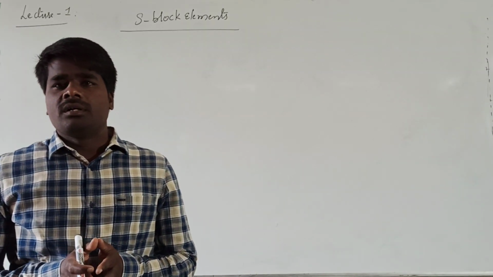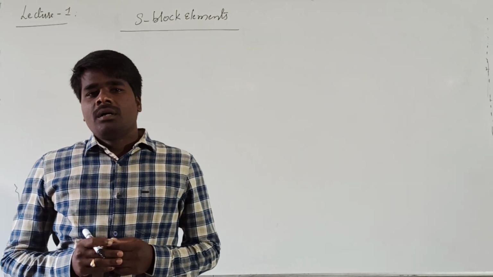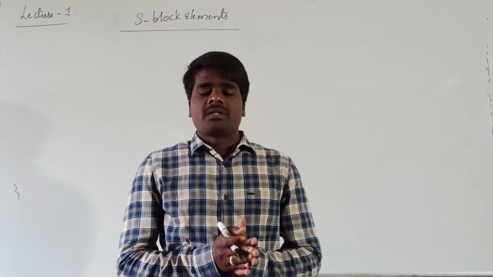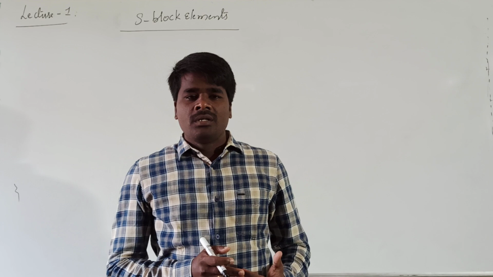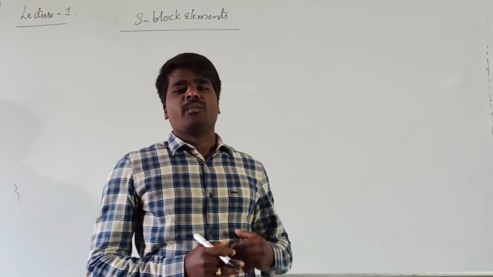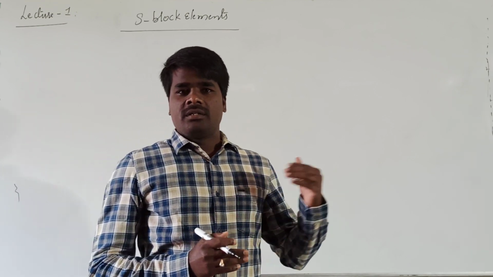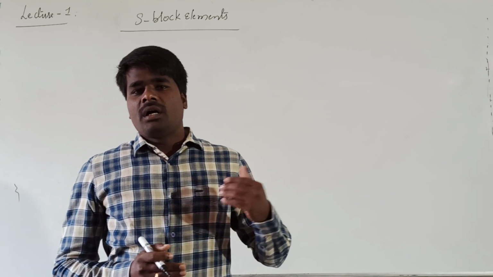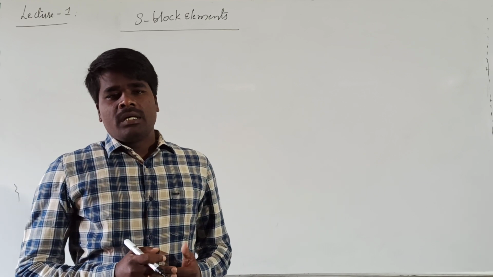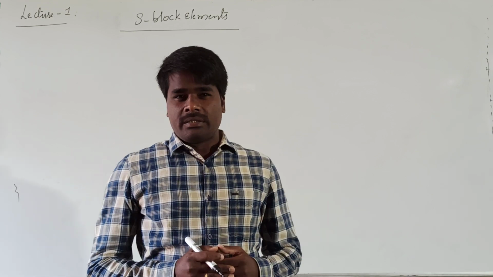In the S block elements, we are going to discuss the alkali metals and alkaline earth metals: their occurrence, abundance, general physical properties, and general chemical properties, anomalous behavior of lithium, and in the second group, anomalous behavior of beryllium, and their diagonal relationship, and the nature of compounds of these alkali metals and alkaline earth metals.